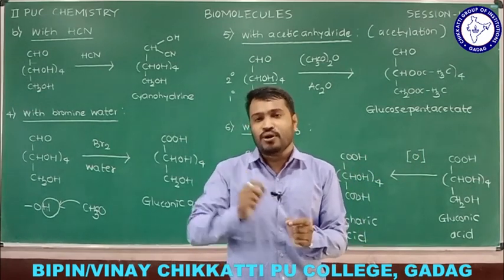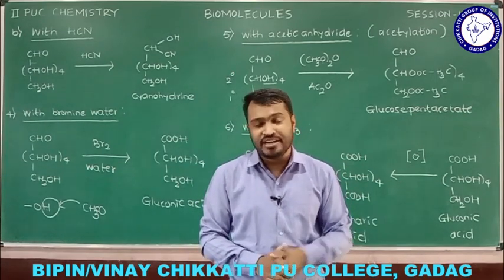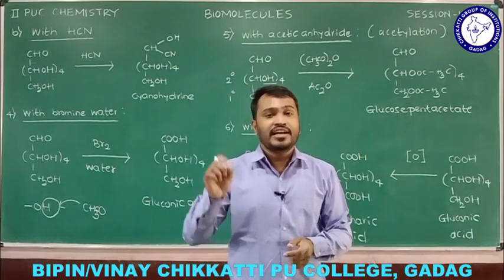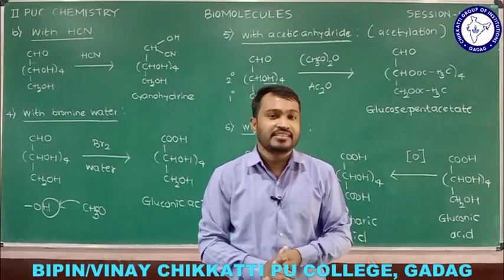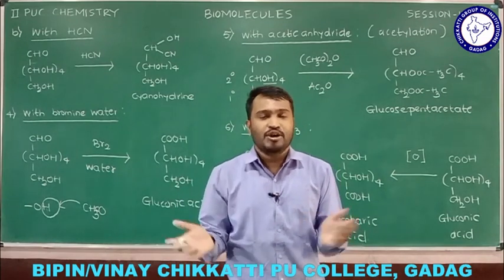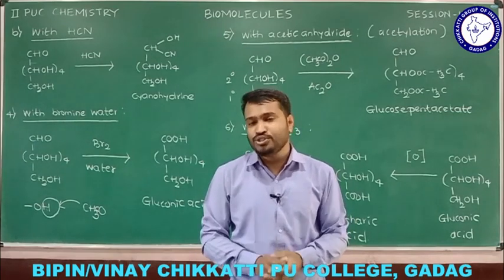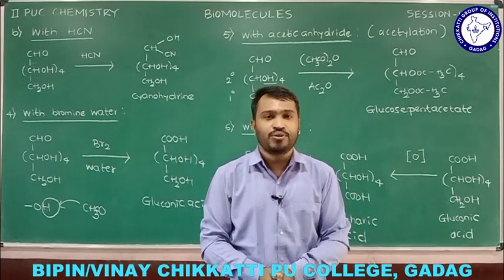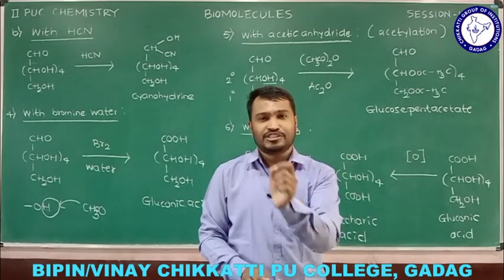When glucose undergoes oxidation in the presence of bromine water, we get gluconic acid. What is the conclusion drawn from it? Glucose contains an aldehyde group. When glucose reacts with acetic anhydride, we get glucose pentaacetate. The process involved is acetylation, and the conclusion drawn from it is that glucose contains 5 OH groups. The last one is when glucose and gluconic acid both undergo oxidation in the presence of strong nitric acid and we get saccharic acid; the conclusion drawn from it is that glucose contains one primary alcohol. So from these reactions we came to know what glucose contains. And that is all about elucidating the structure of glucose.